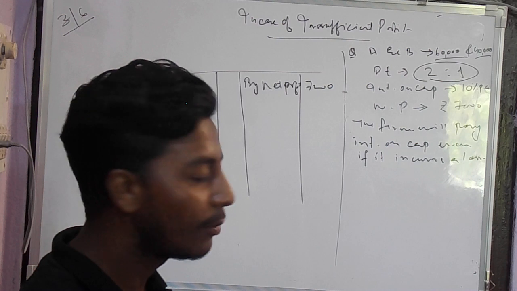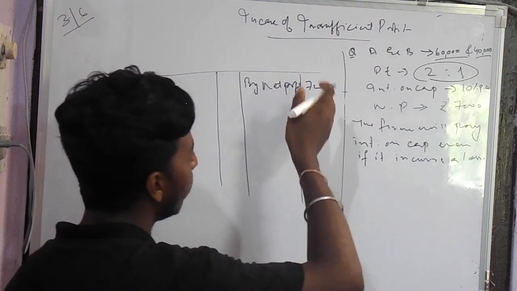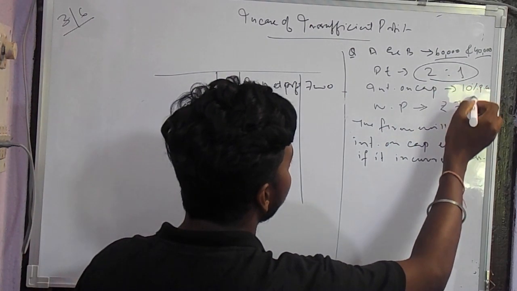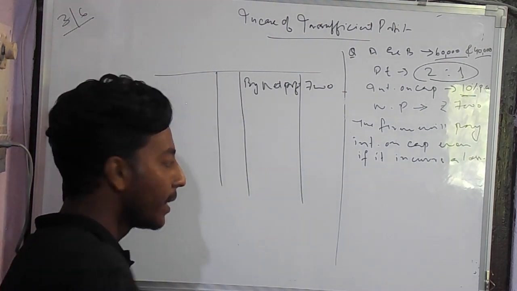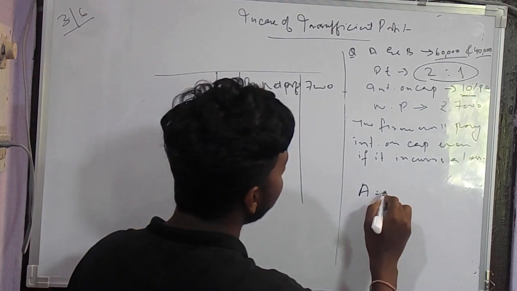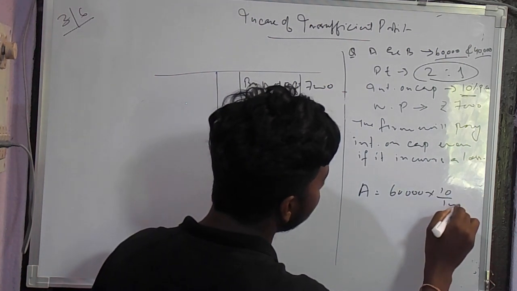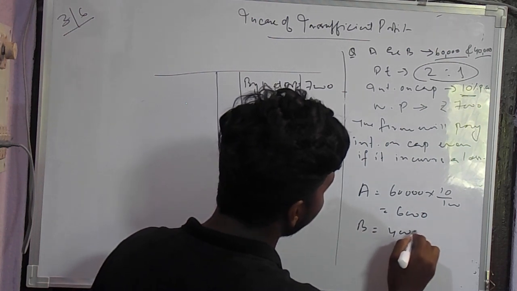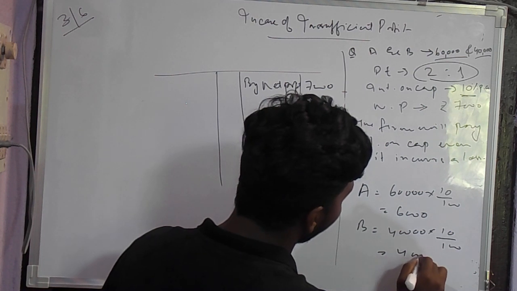The interest on capital will be paid to the partners, right? So even if the firm is incurring a loss, we have to pay the interest on capital at 10% per annum. That means A will be getting 60,000 into 10 by 100, that is 6,000, and B will be getting 40,000 into 10 by 100, that is 4,000.